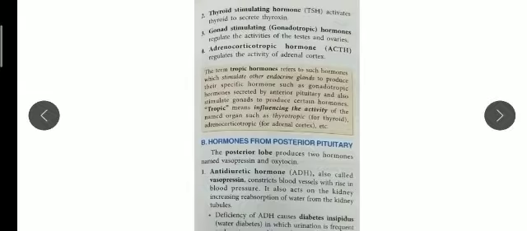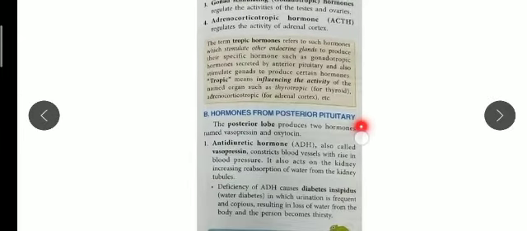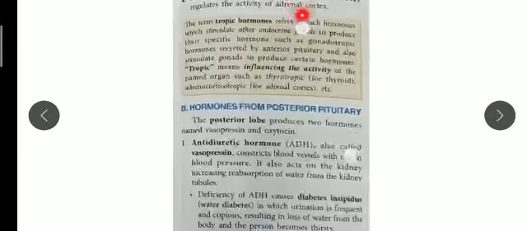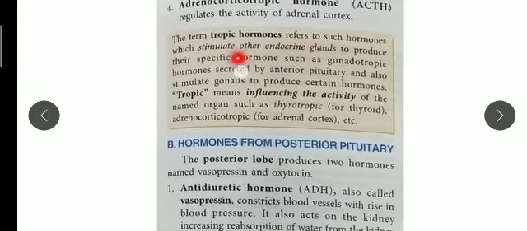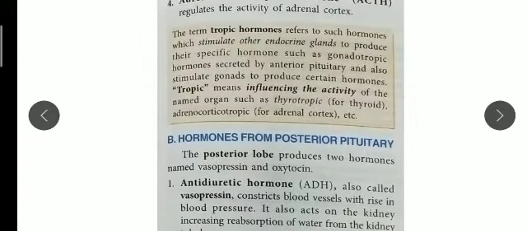All right, now what is a tropic hormone? In this yellow box you can see the term: tropic hormones refer to hormones which stimulate other endocrine glands. So all these four pituitary hormones are tropic hormones because they control the other glands, like gonadotrophin, which is secreted by the anterior pituitary and stimulates or activates the gonads so that they can produce hormones.